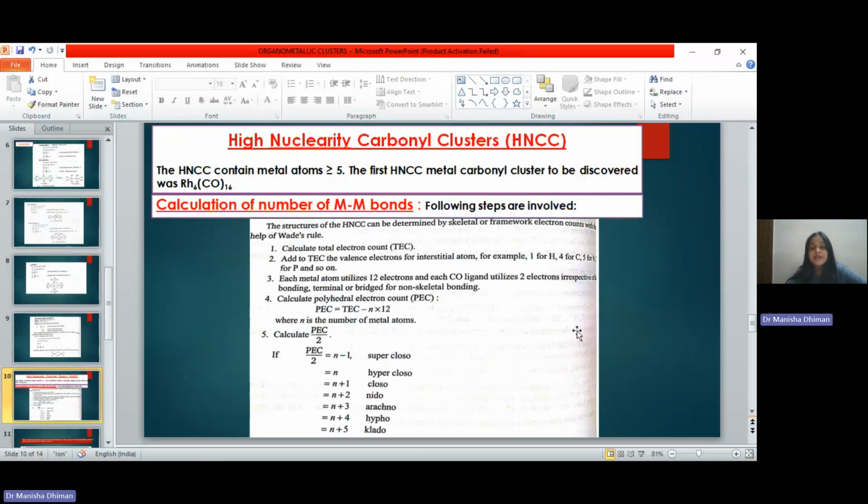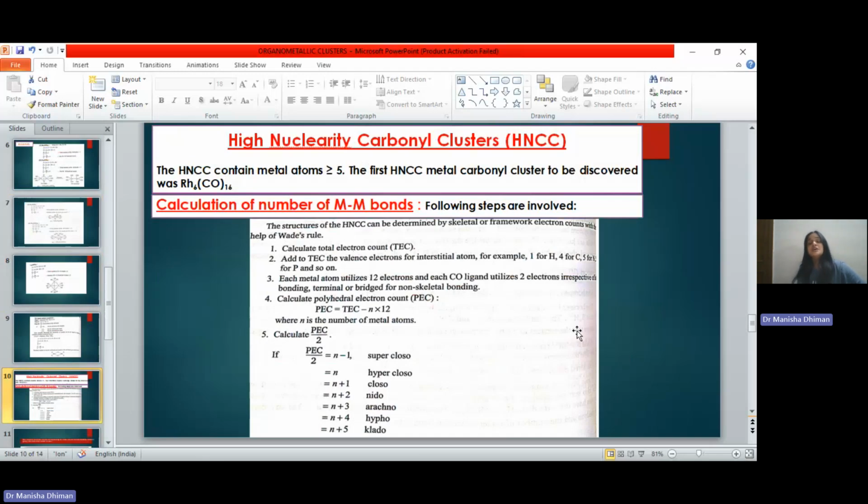Total electron count means we will be calculating the total number of electrons present in the cluster compound. And if there is some interstitial atom present, for example, as you must have studied for boranes, if it is a closo borane, it has a particular structure and geometry. But interstitial means that besides the cluster or skeleton, there are other atoms interstitially present in that skeleton. Those are interstitial atoms.